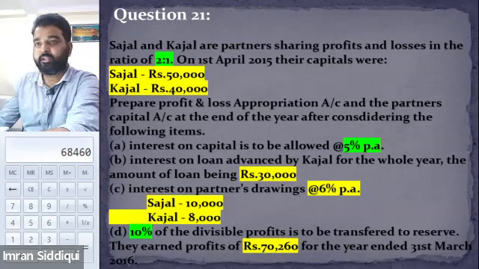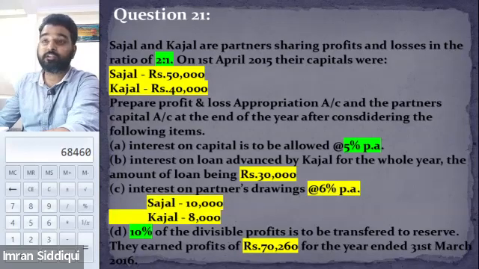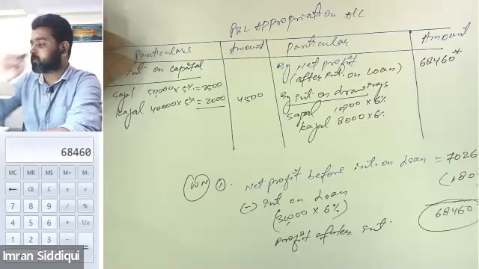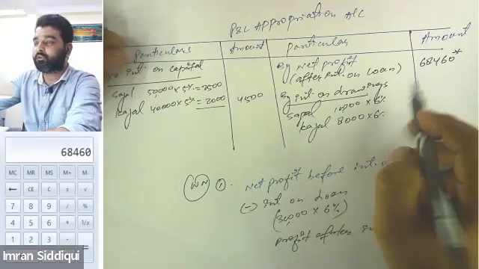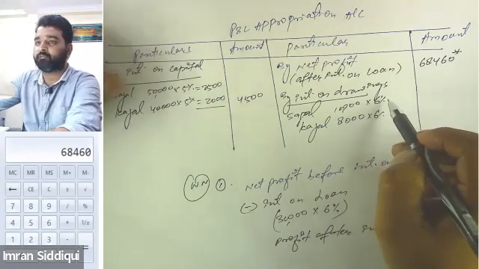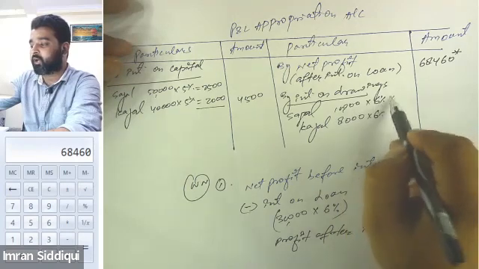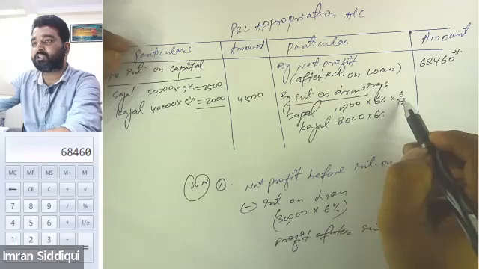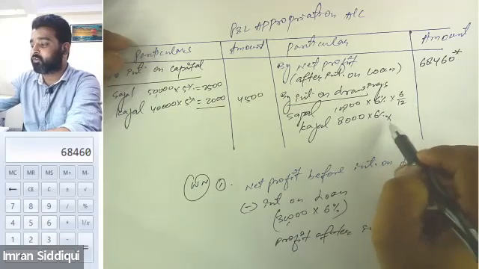Whenever the date of drawing is not given, will you be able to charge interest for the entire year? The answer is no. We won't be able to charge interest at 6% for the entire year because the date of drawing is not mentioned. So we will only calculate the interest for the half year. That means 10,000 into 6% for half year, that means 6 upon 12, not for the 12 months. We will only charge interest for a 6 month period.